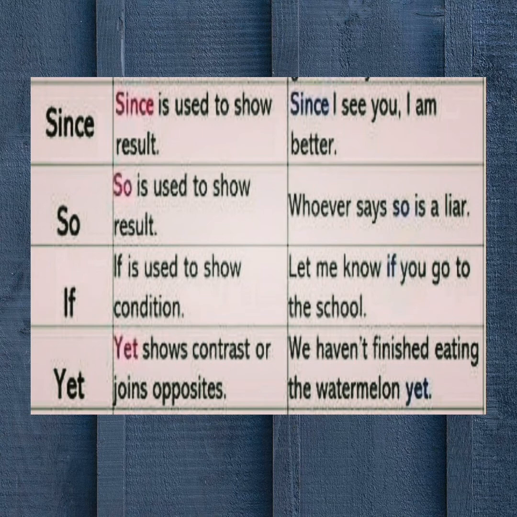Next one, if. If is used to show condition. Let me know if you go to the school. Next one is yet. Yet shows contrast or joins opposites. Example, we haven't finished eating the watermelon yet.